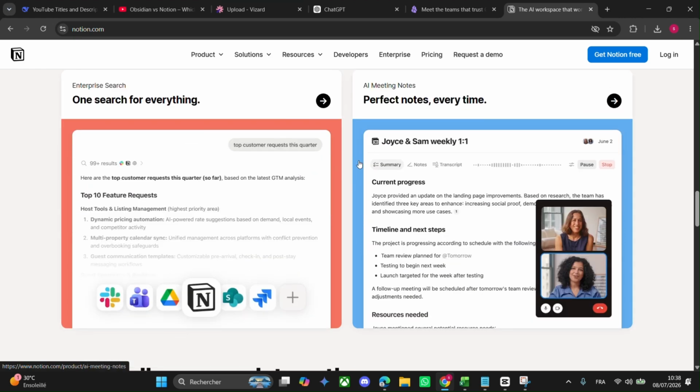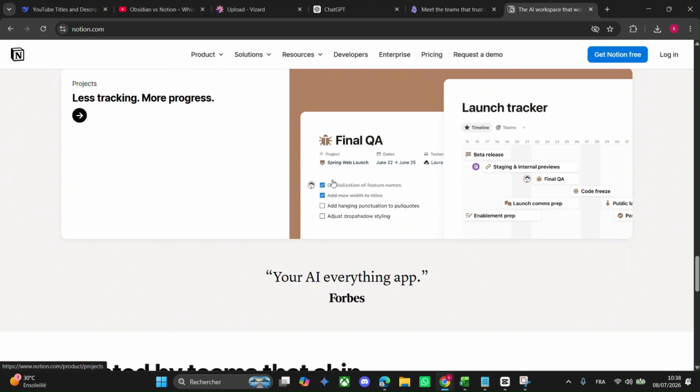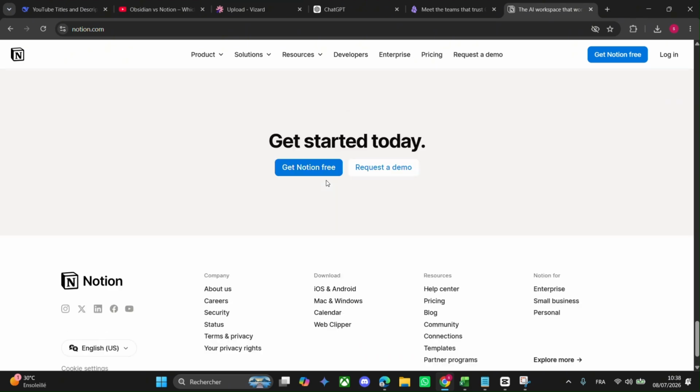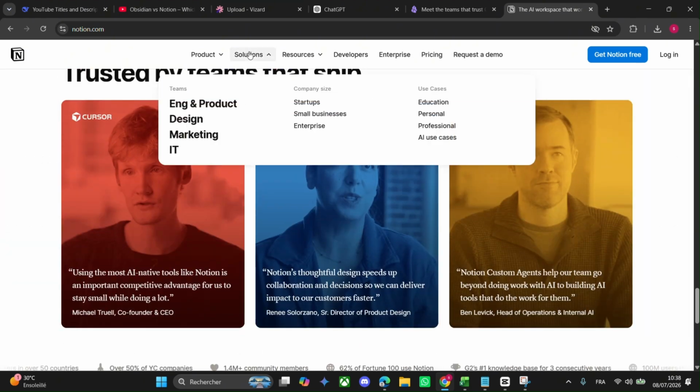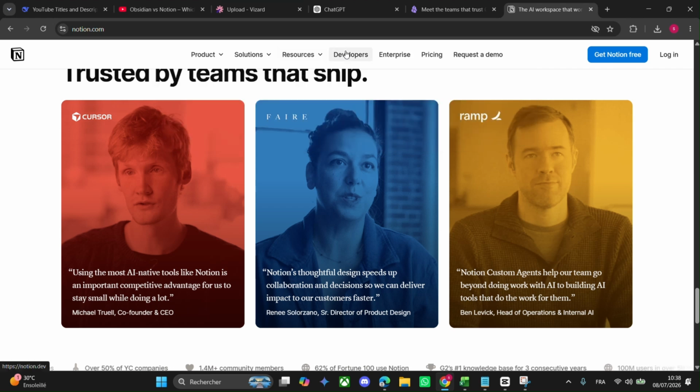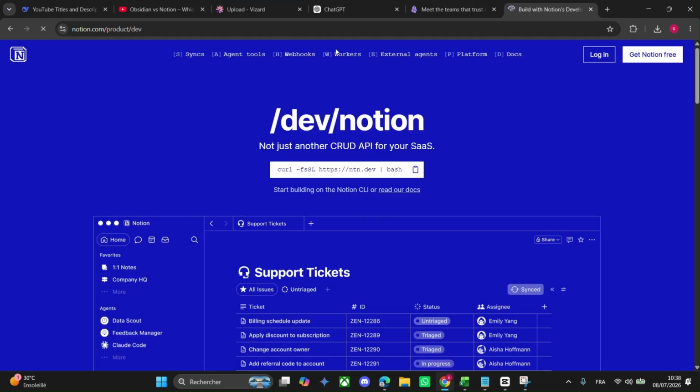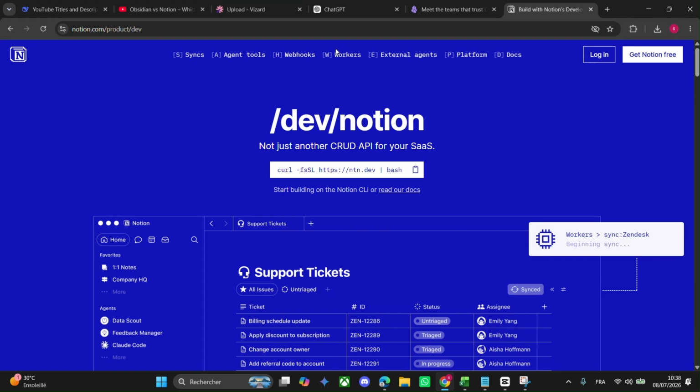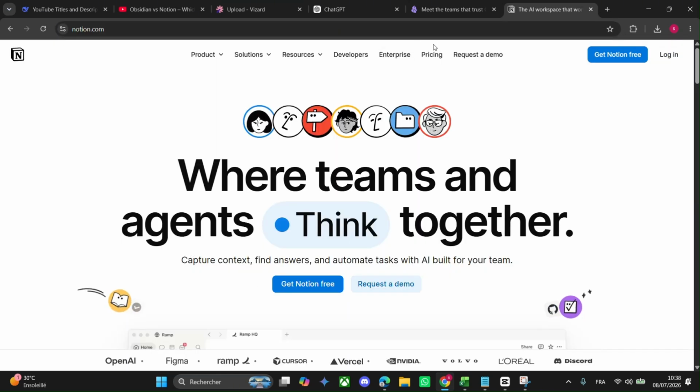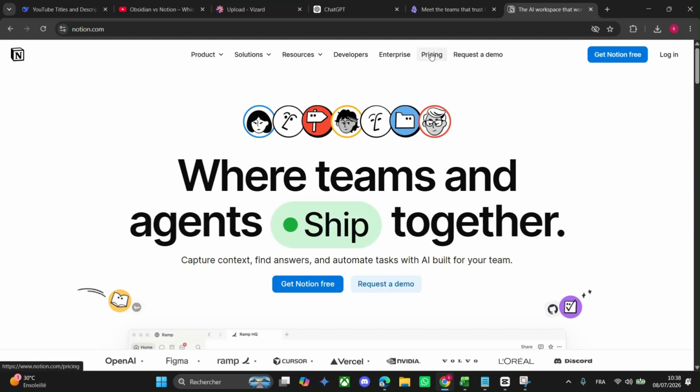Now let's talk about customization. Obsidian is like a blank canvas for coders and thinkers. With plugins and themes, you can make it look and work exactly how you want it. It's perfect if you love tweaking stuff. On the other hand, we have Notion. Notion's customizable too, but in a more visual way. You can rearrange pages, add icons, or use templates to make it pretty. It's less techy, but it's still super flexible.